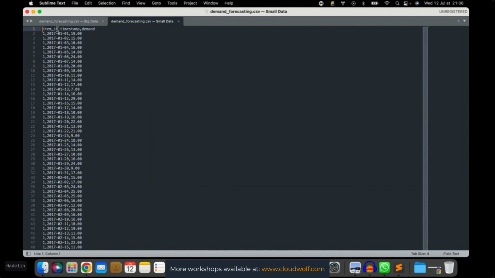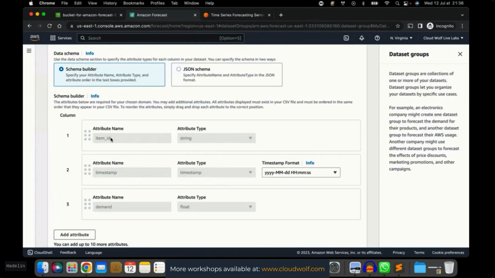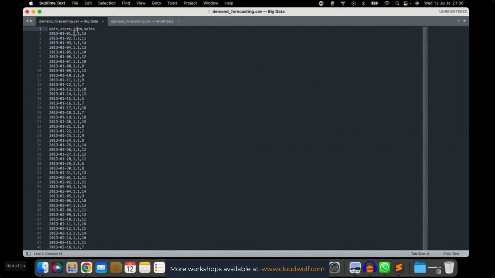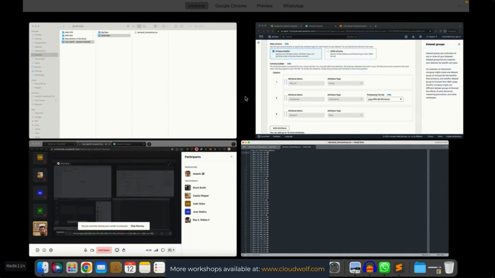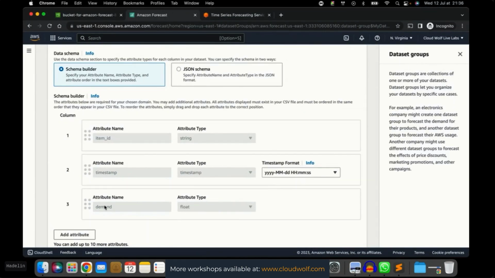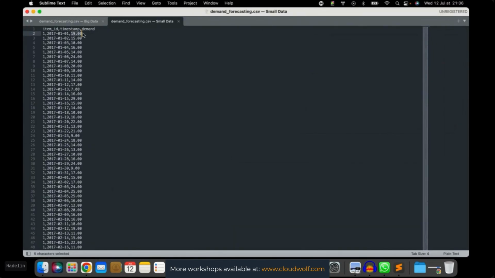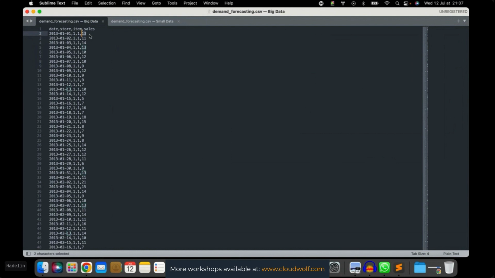But then that's not all. I also had to make the item ID a string, because the item was an integer. I made it a string on either a Google spreadsheet or Excel or Numbers, as you want. And same, the sales here, as you can see, the type is an integer. I made it a float, because in Amazon Forecast the attribute type of the demand attribute is a float. That's why here you see it's 19.00, and in the big data it was 13, because that's 2017 and that's 2013.